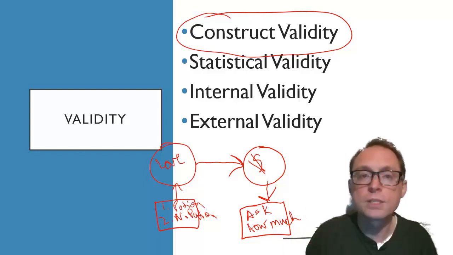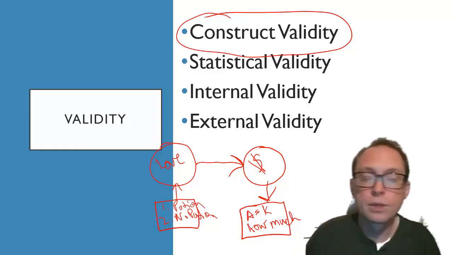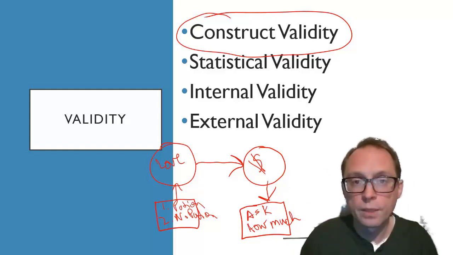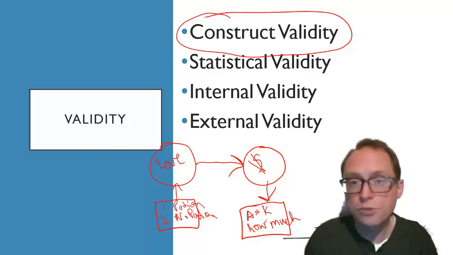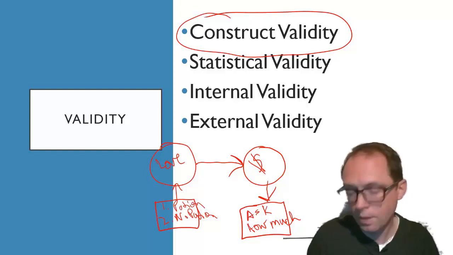But construct validity is the operationalization compared to the conceptual variable, right? How well does your operationalization really operationalize the conceptual variable? How well does it measure it, or how well does it manipulate it?